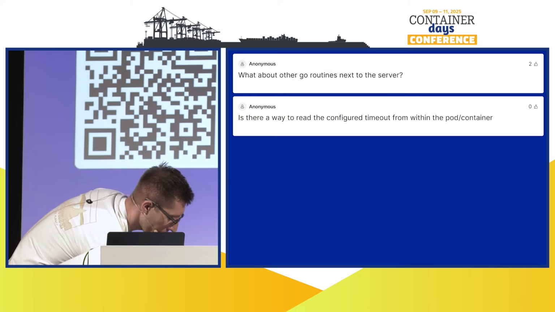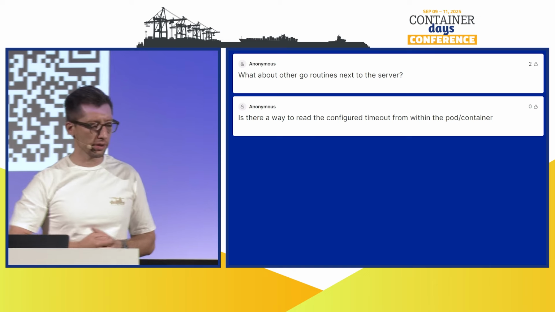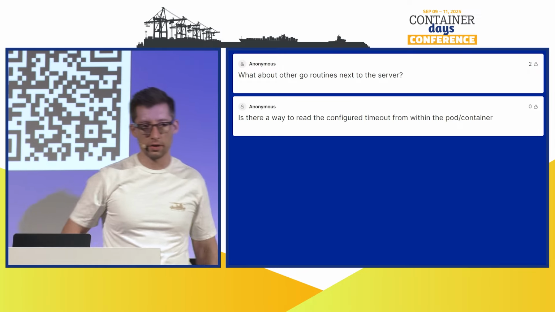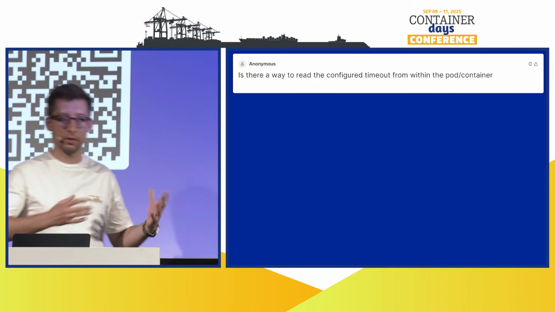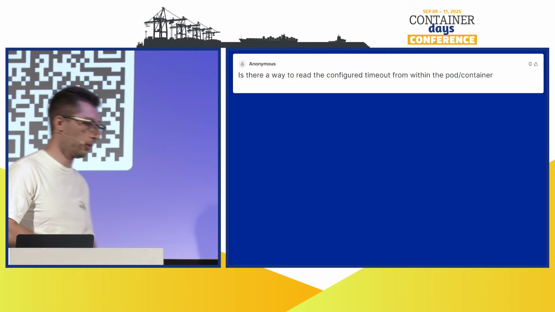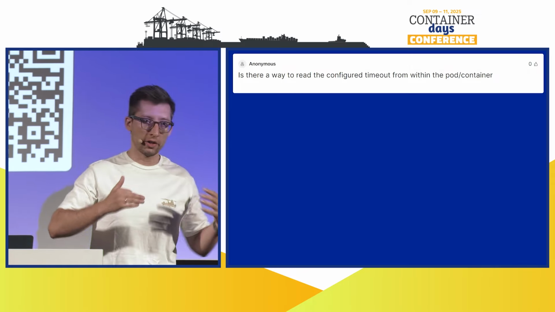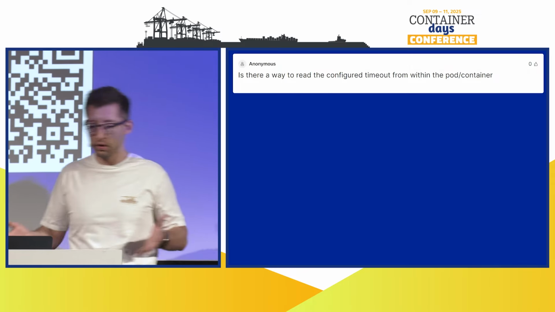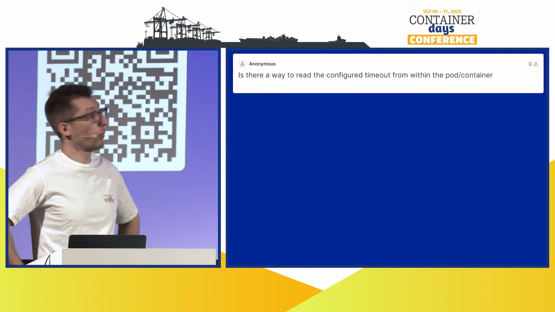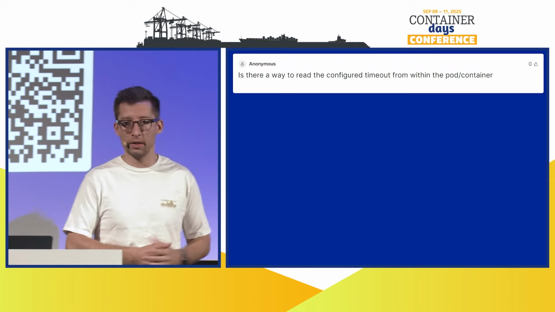That's a great question. So the example that we've seen was really simple, just HTTP server, nothing else. Usually you have maybe some worker, right? That just runs in a Go routine, and you also need to shut down properly. So again, in Go, you do it with contexts. One option would be to use the same base context or root context and then pass it to your Go routine. You can also work with atomics, if you're brave enough.